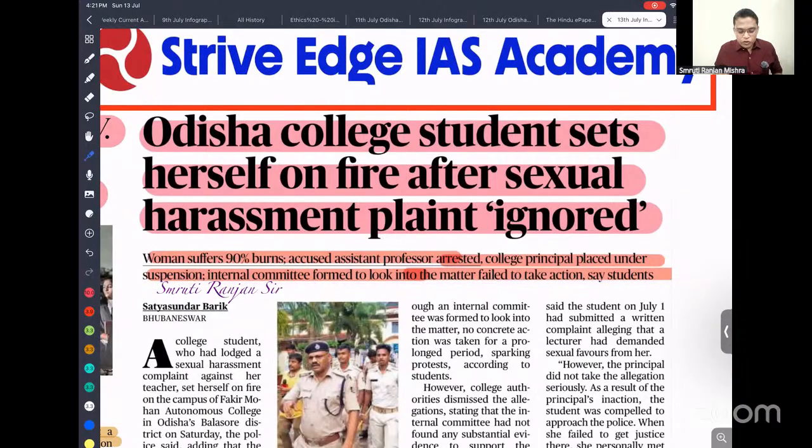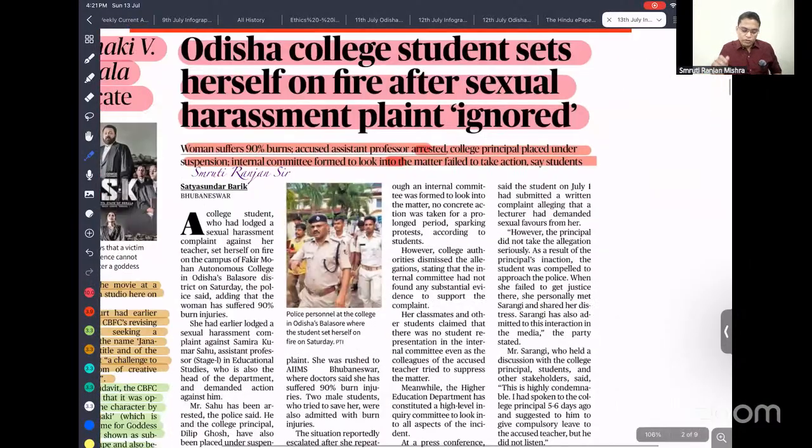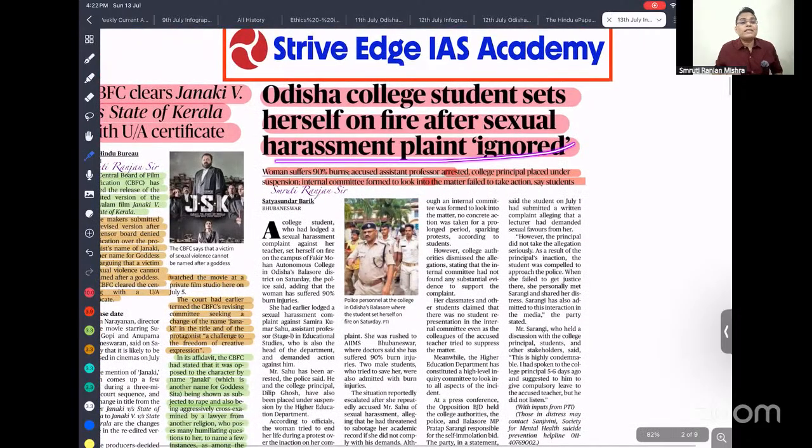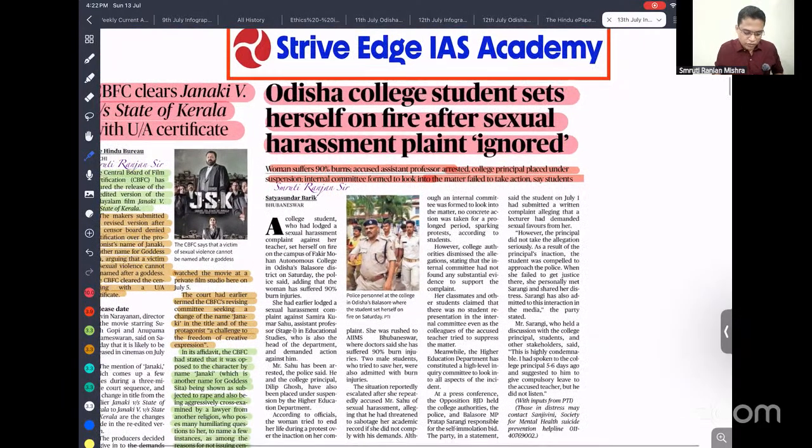Look, after the Supreme Court in the Vishaka case said that each and every organization should have an internal complaint committee, it is the duty of the internal complaint committee to receive all these sexual harassment complaints and thoroughly investigate them, and if they find that anyone is involved, they have to take very strict action. The internal complaint committee has the power of a civil court, but now we have seen that everything failed. Students come for knowledge, but they are constantly facing harassment at the hands of those who are supposed to teach them. This kind of thing we have to punish exemplarily, so that it can set an example for others.